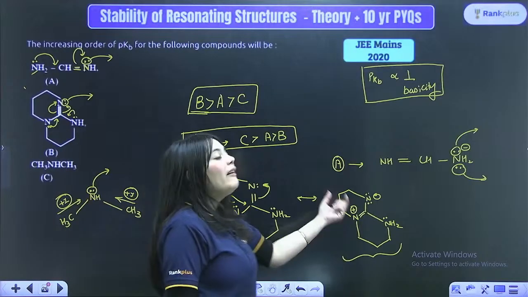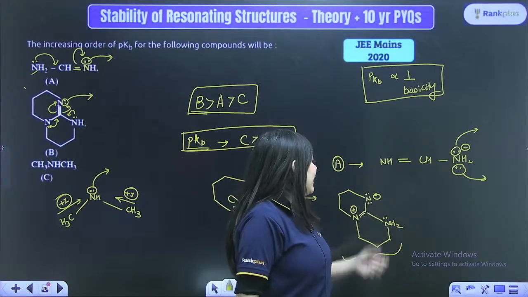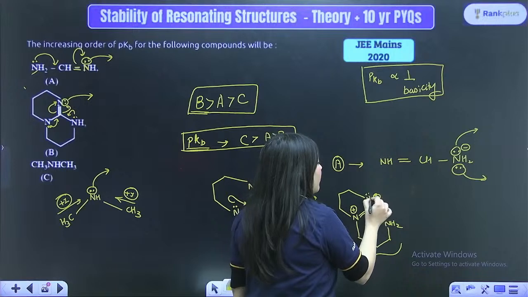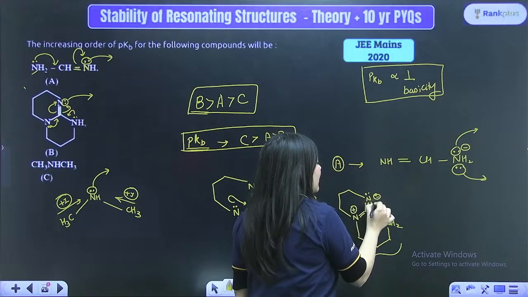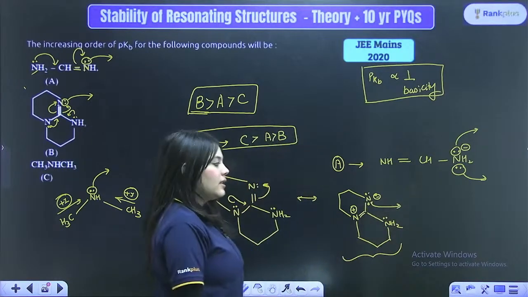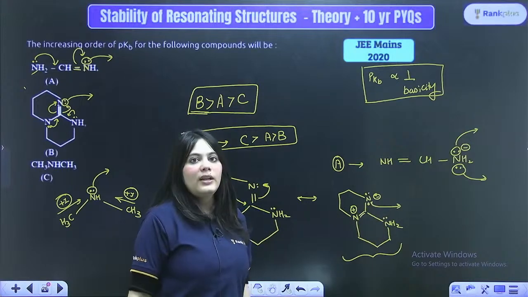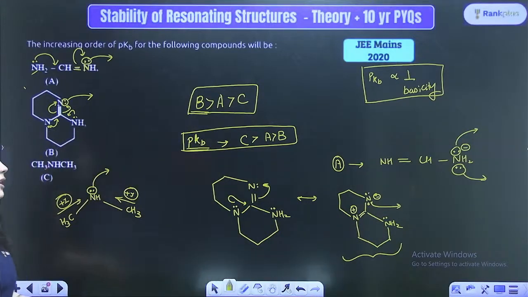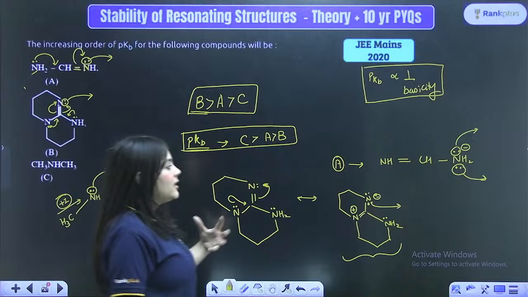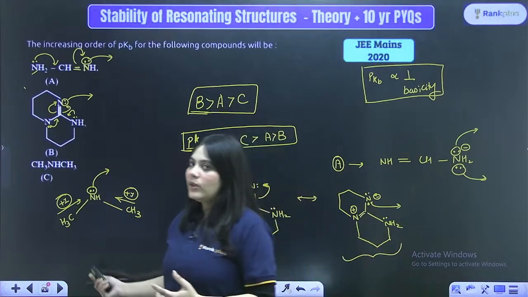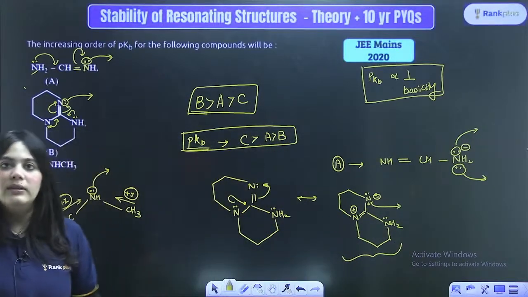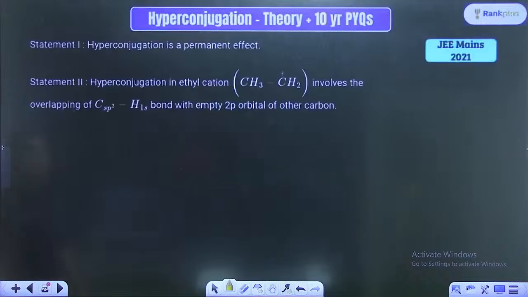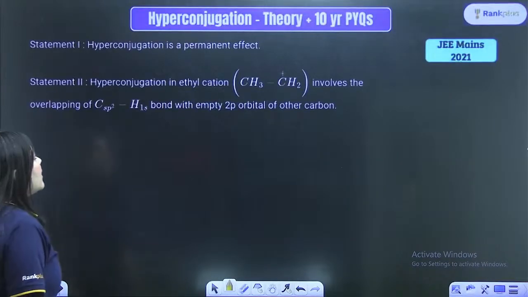So can you see, what I meant to explain is, here the nitrogen is getting more electrons which it can then participate for the basicity. Once again, this nitrogen can also donate, hence its basicity is increasing even more due to resonance. As we know, inductive effect has a lesser dominating effect than resonance. So due to resonance, more electron density will increase as compared to the inductive effect, which is followed in the C option, right? Okay. Next is hyperconjugation is a permanent effect.